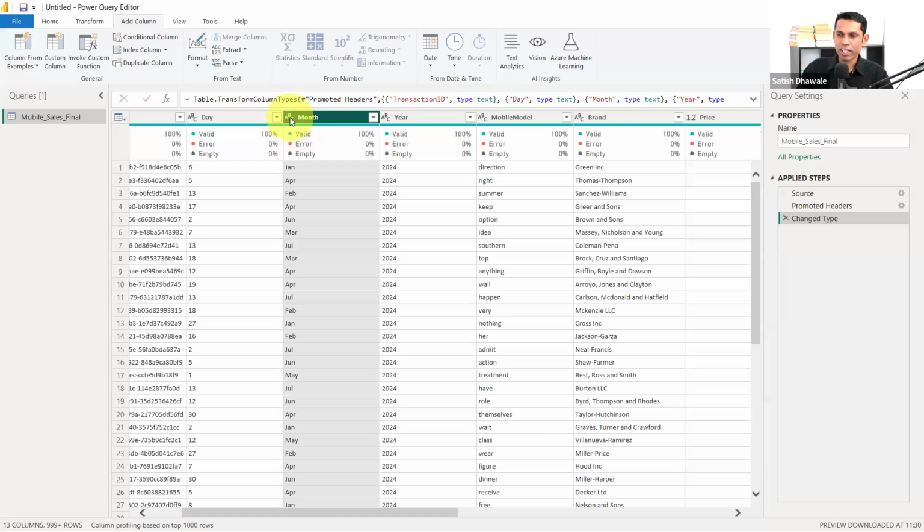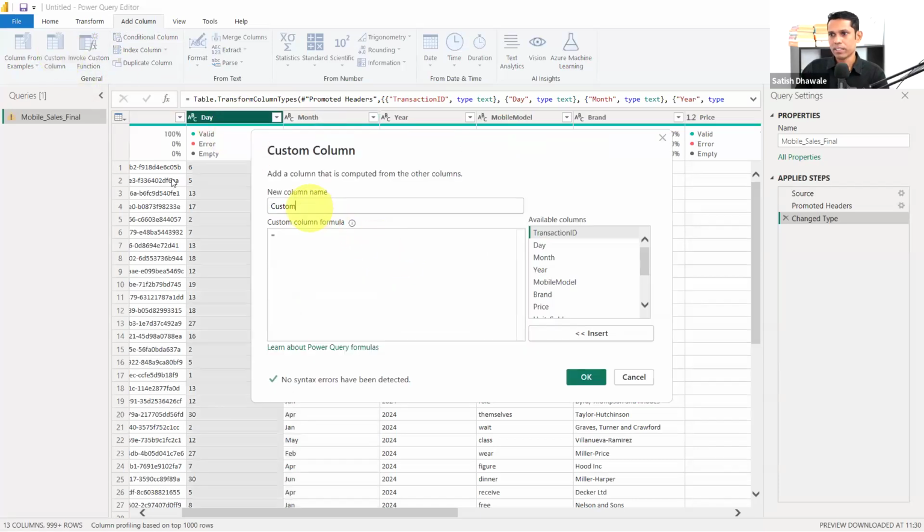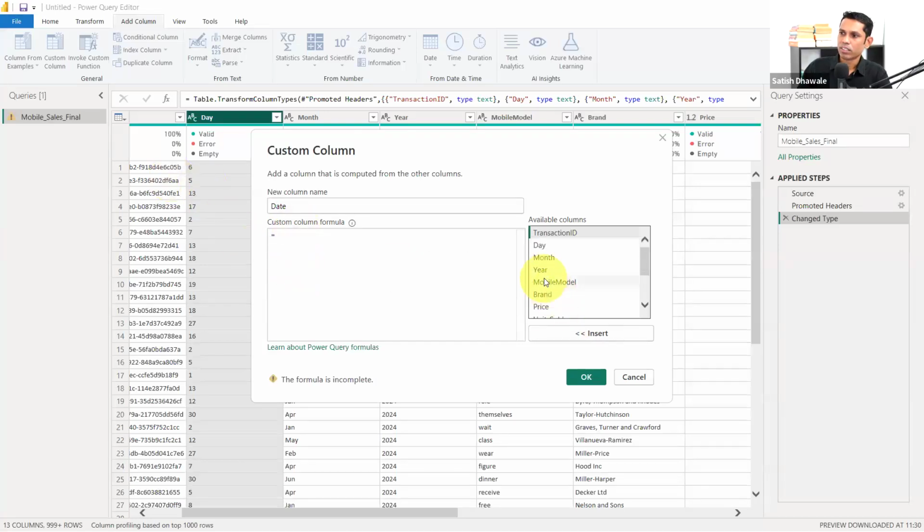Of course, you can go here and change the format to convert as a date, month, or something like that. We can change the type. But the problem is that you can easily convert these particular things to text. So what I'm going to do now, look at here, guys, I am going to add a custom column. The next column will be a date, and let's add this one.